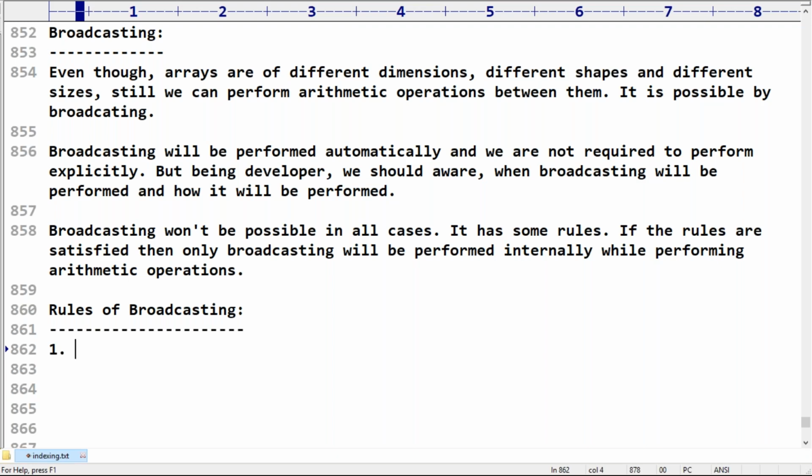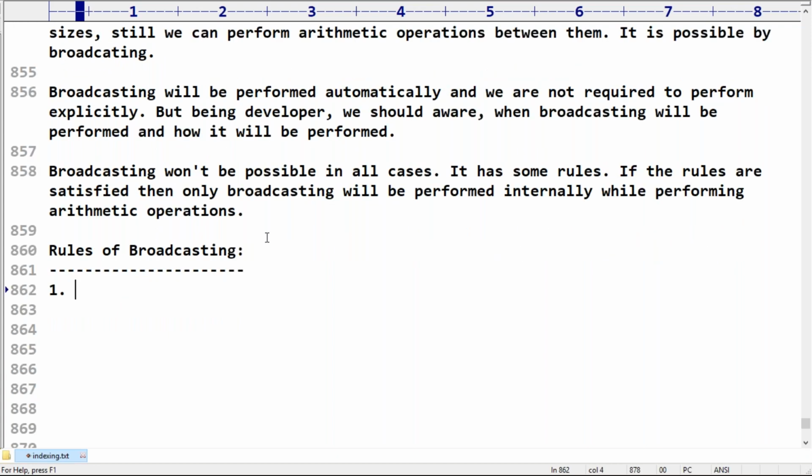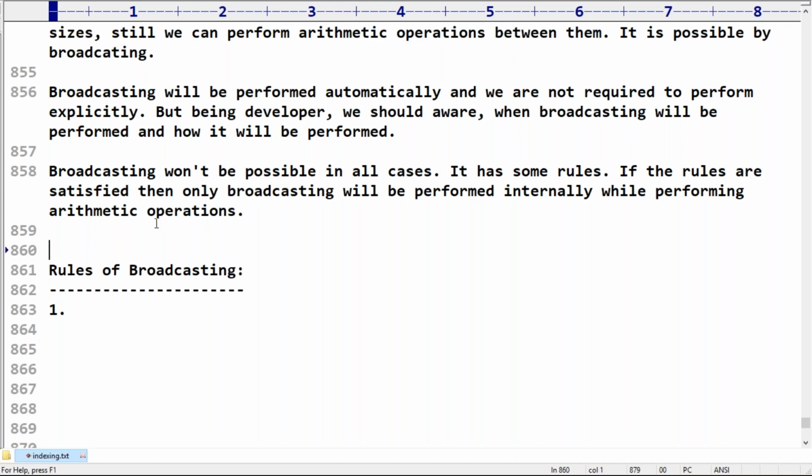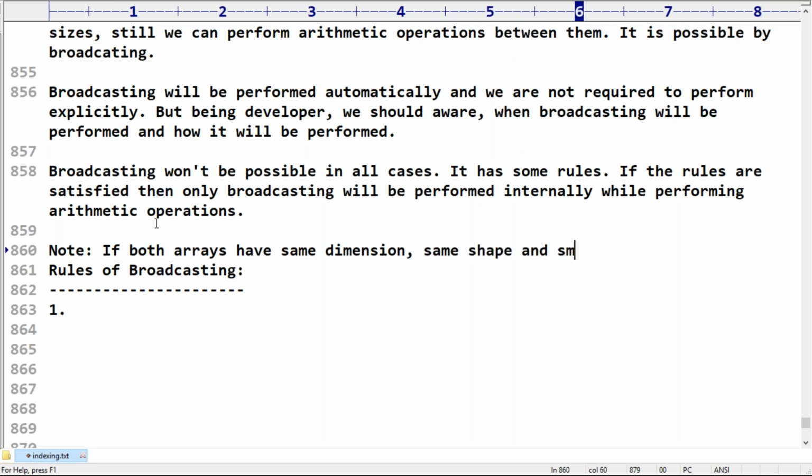First thing: if both arrays have the same dimension, same shape and same size, then broadcasting is not required.